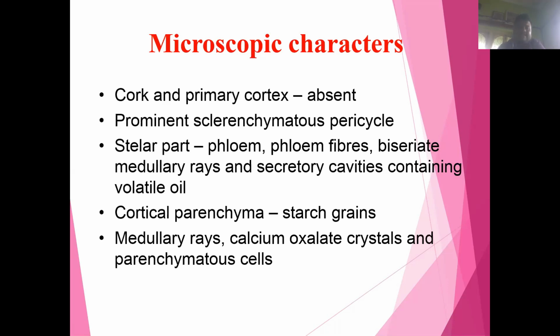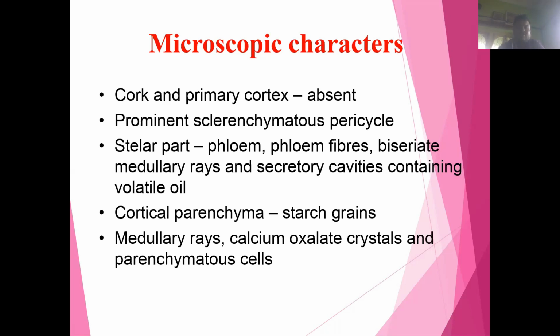Phloem is present in the stellar part, and also phloem fiber and medullary ray are present in the stellar part, and some secretory cavities which contain volatile oil are also present in the stellar part.